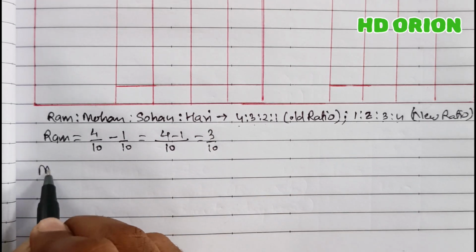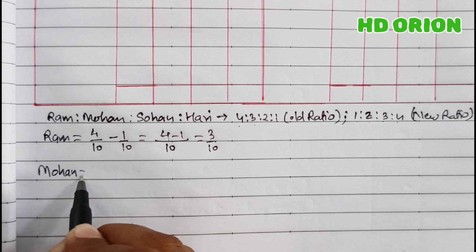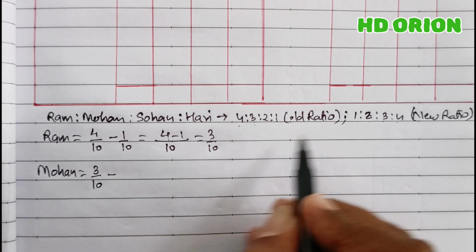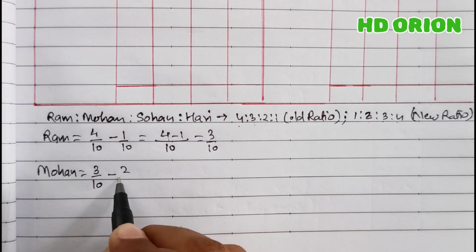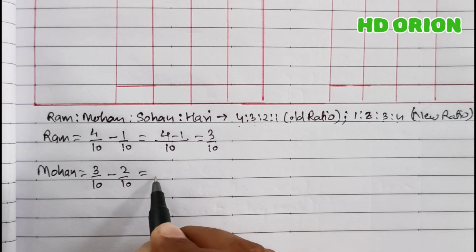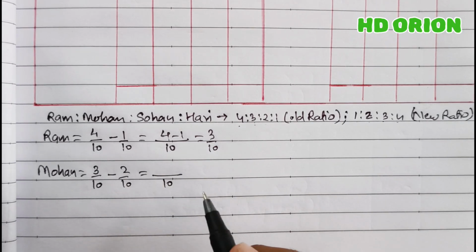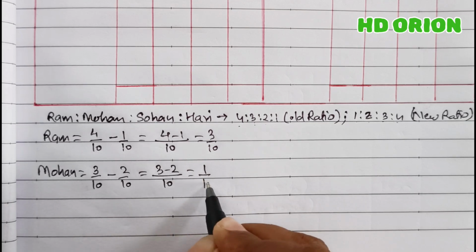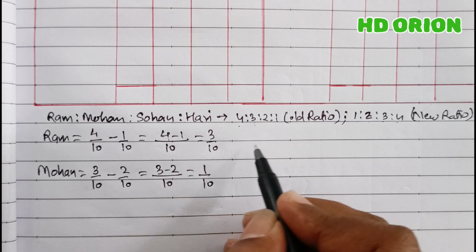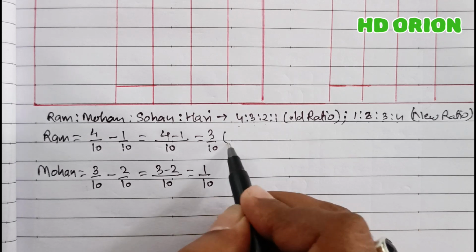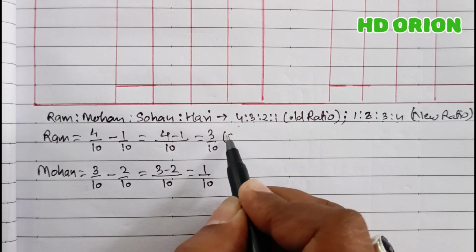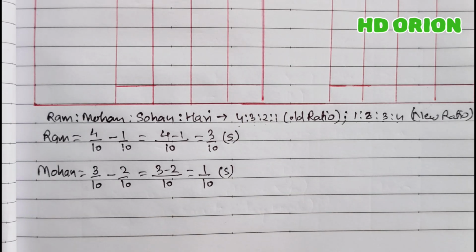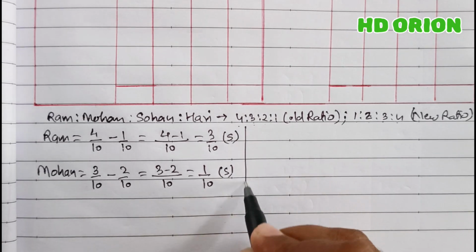For next partner Mohan, old ratio is 3/10 and new ratio is 2/10. So LCM is 10 and in the numerator we get 3 minus 2 that is equal to 1/10. So we are calculating sacrificing ratio and sacrificing ratio is positive, so both are sacrificing.